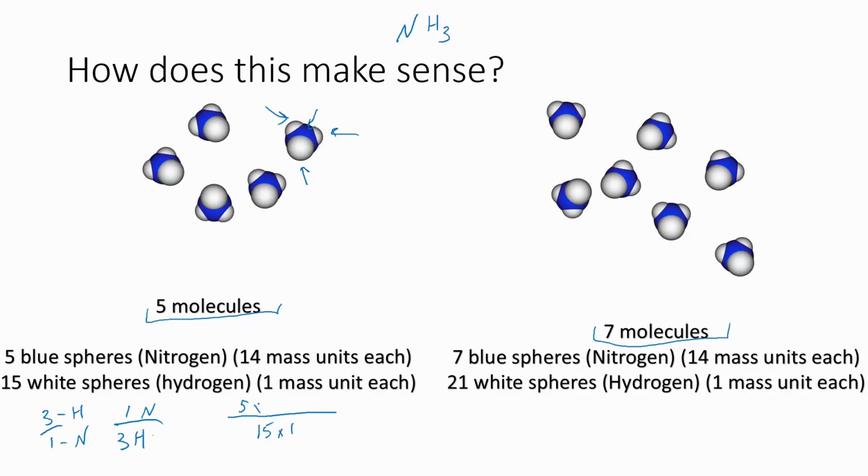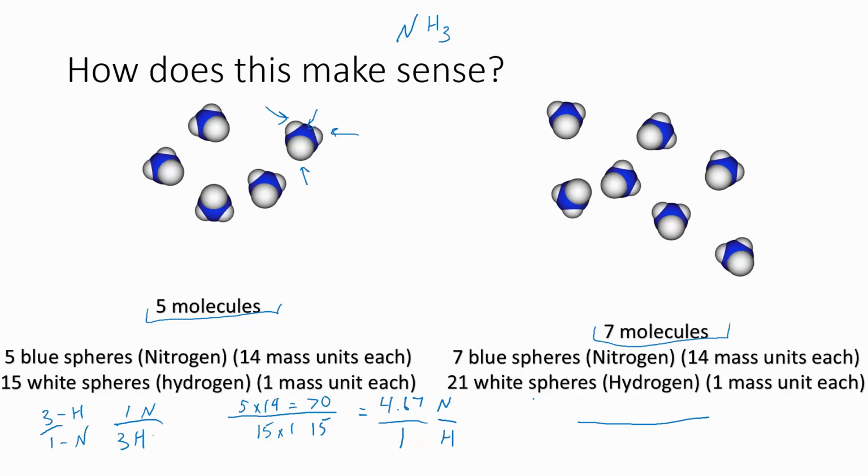So 70 over 15, which is, drum roll, 70 divided by 15 equals about a 4.67 to 1 ratio of nitrogen to hydrogen in terms of their mass. All right, well, if we have 7 molecules, we know we have 7 of these little blue spheres that are nitrogen atoms and 21 of the white spheres.